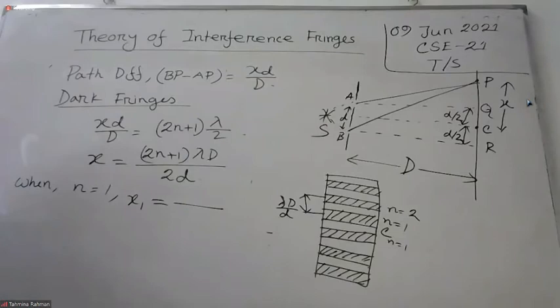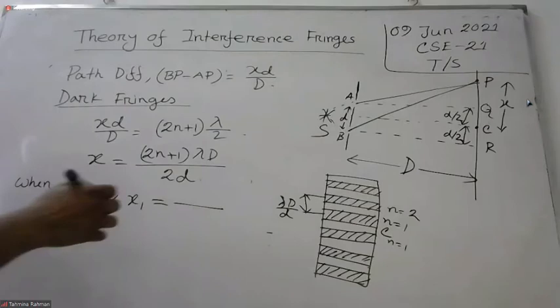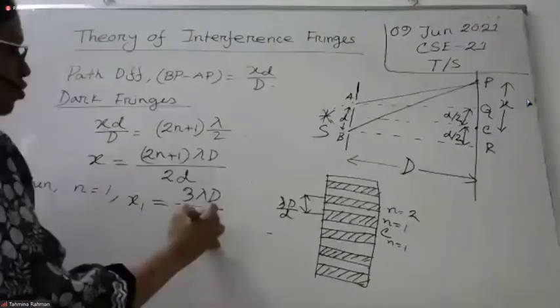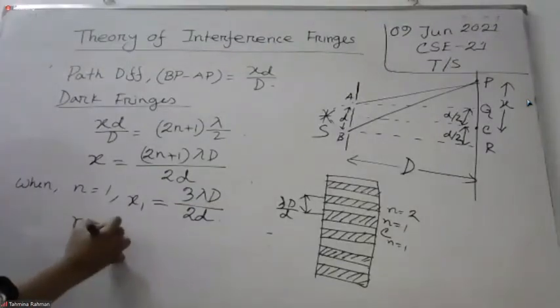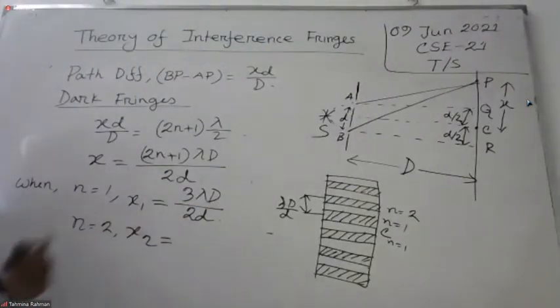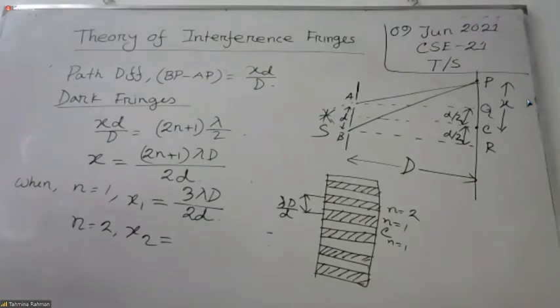How much do we get from here? Ma'am, 3 lambda D by 2D. Okay, when n equals 2, then x2 equals what? 2 lambda D by D.